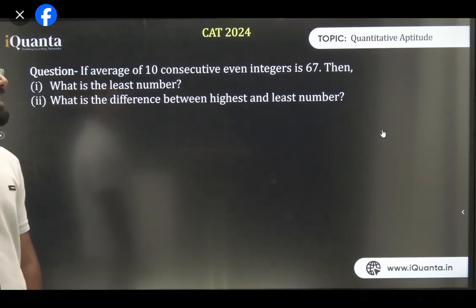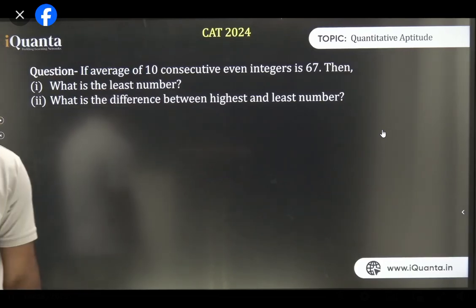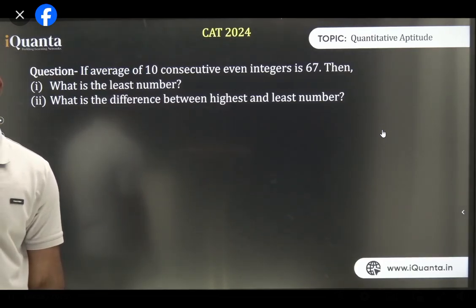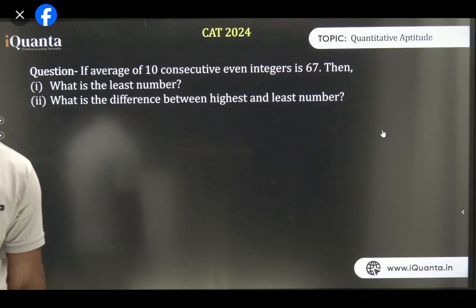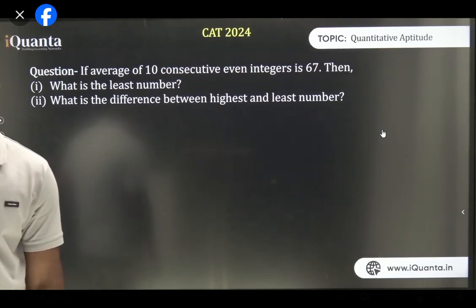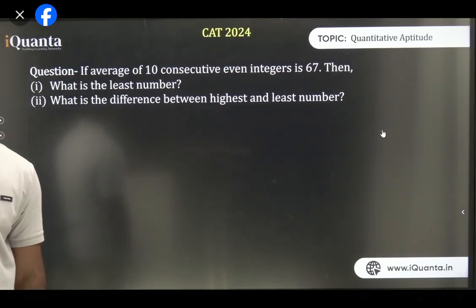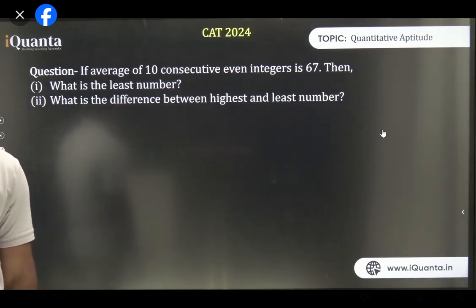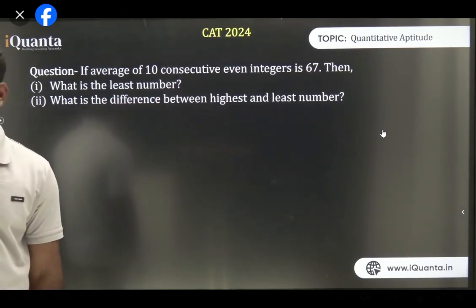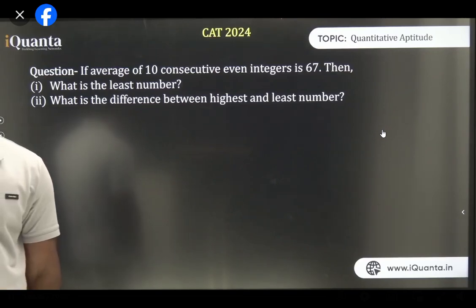Average of 10 consecutive even integers is 67. I didn't do it with 1, Yash, because mine was from 50 to 100, so I had to take the sum of 1 to 100 minus the sum of 1 to 49. That's why, Yash. Yes, there are 100 terms. That's why we have subtracted. You are absolutely correct.